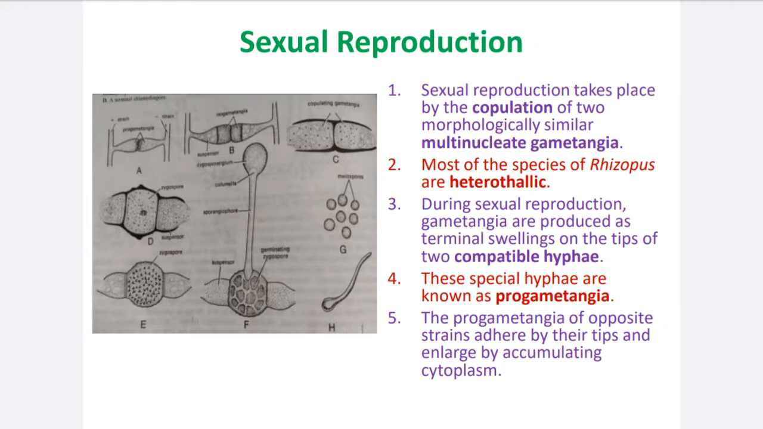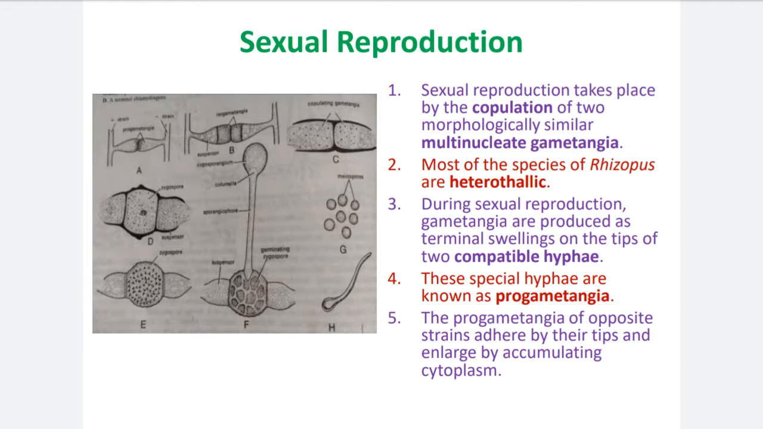Today's lecture is based on the life cycle of Rhizopus, part 2. In this lecture, we will focus on the sexual reproduction of Rhizopus as well as its life cycle pattern or alternation of generation. Here, the description is given regarding the sexual reproduction. See the description.